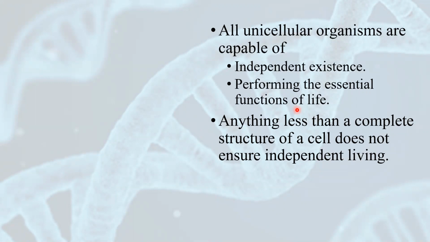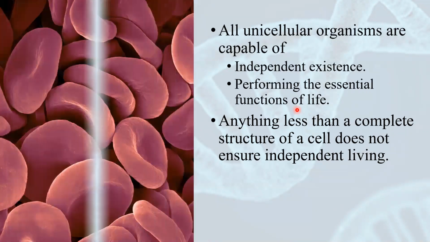For example, a virus. When a virus is outside the body of a living organism, it is considered a non-living structure because it is acellular. This we have discussed in the first chapter. It is not having a cell. So when it is outside, it is a non-living thing. Right? So anything that is less than a complete structure of a cell cannot be considered a living organism.